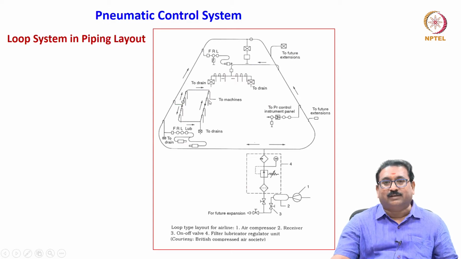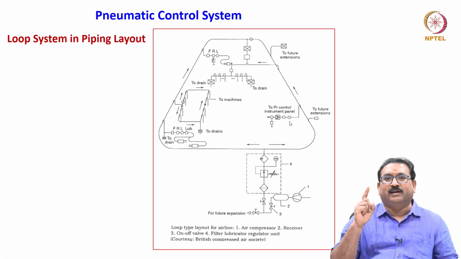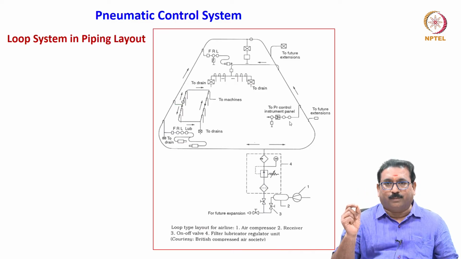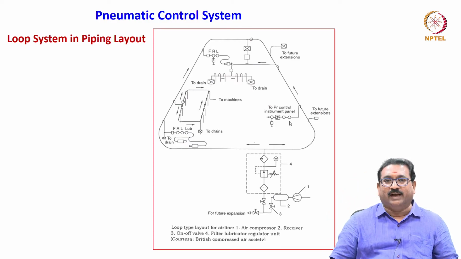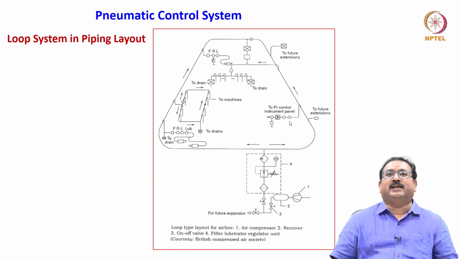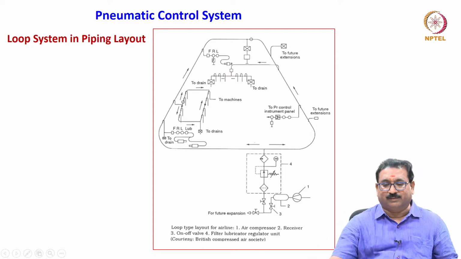You will see various machines which require the compressed air. Please take care, friends, to use as many FRL units as needed to provide clean dry air to the various machine tools. Otherwise, pneumatic system components will not perform well, meaning the efficiency will keep decreasing if moisture enters the pneumatic components, because of corrosion formation, wear and tear, and many other things that will happen to the system. That is why, wherever it is tapped to any system, you can use many FRL units.